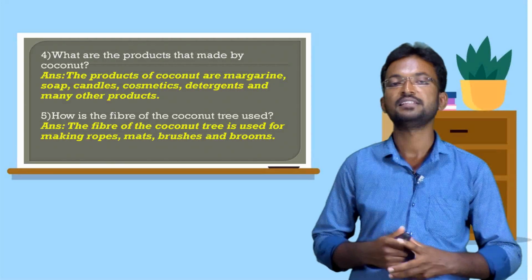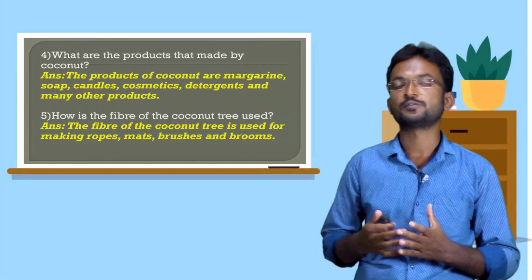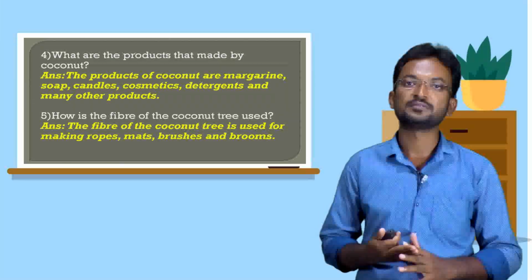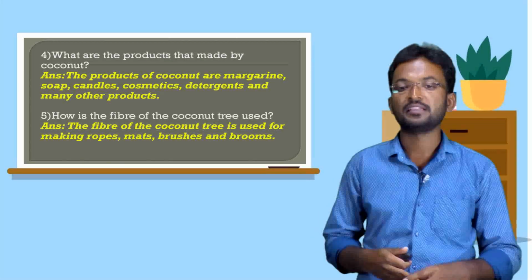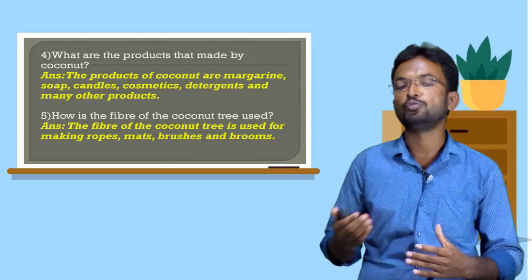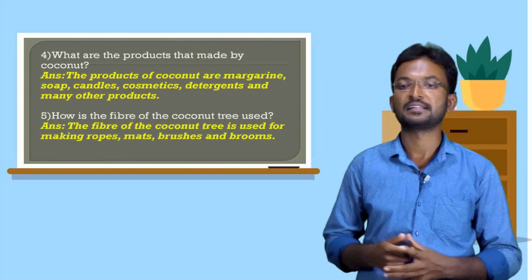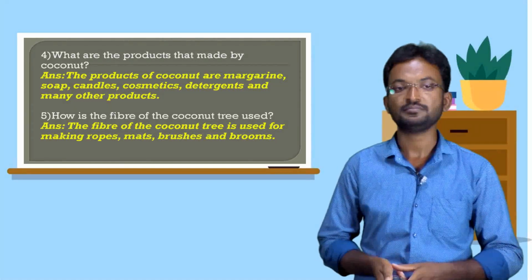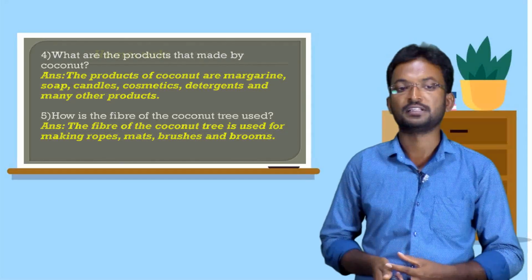The answer is the fiber of the coconut tree is used for making ropes, mats, brushes and brooms for sweeping the floor, and many other products we can make. Like this, we can use the fiber of the coconut.